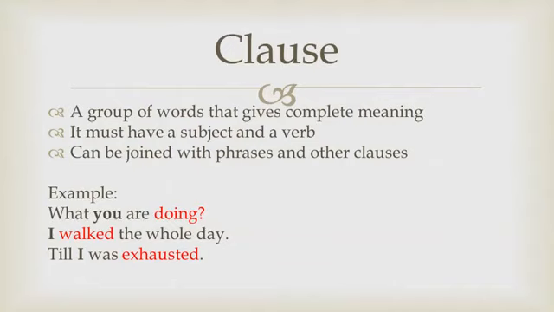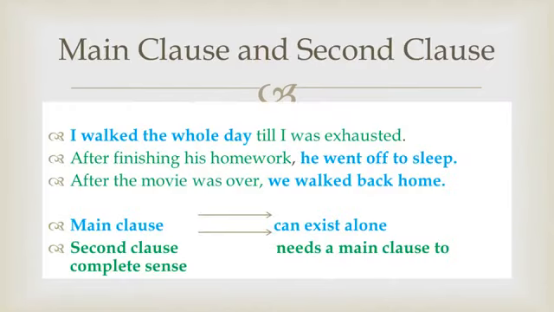If you make it like, I worked the whole day till I was exhausted, this is a complete sentence that has two clauses. Let us move to main clause and second clause, and we will be clear about the idea of clause, main clause and second clause. Look at the example. I worked the whole day till I was exhausted.